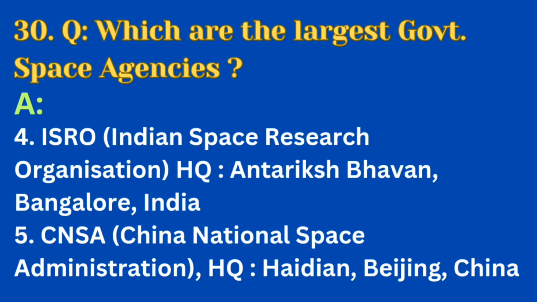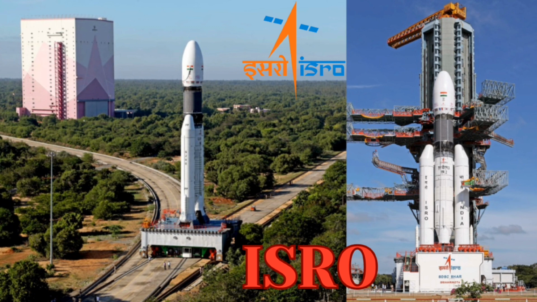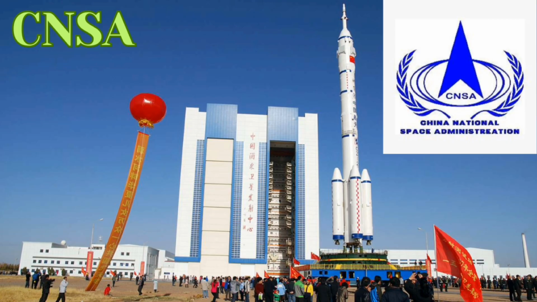Now the fourth organization is ISRO, Indian Space Research Organization. Its headquarters is in Antariksh Bhavan, Bangalore, India. Number 5 is CNSA, China National Space Administration. Its headquarters is in Haidian, Beijing, China. Students, this is the picture of ISRO, Indian Space Research Organization, and this is CNSA, China National Space Administration.